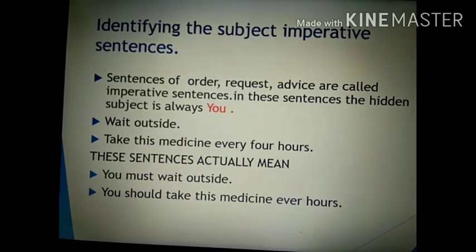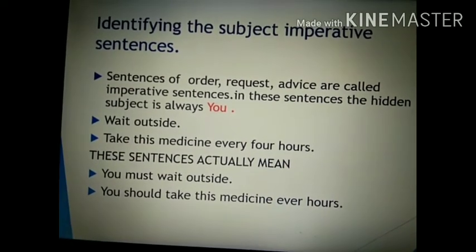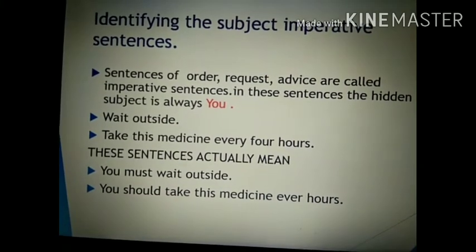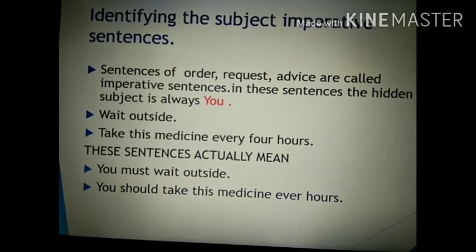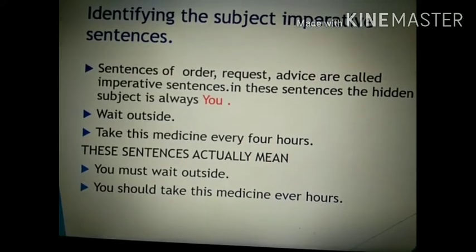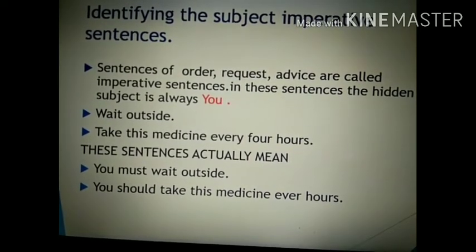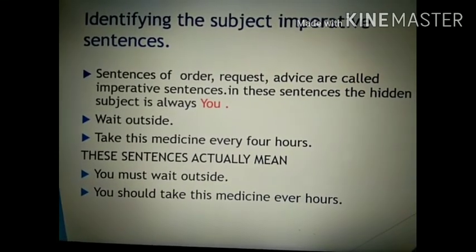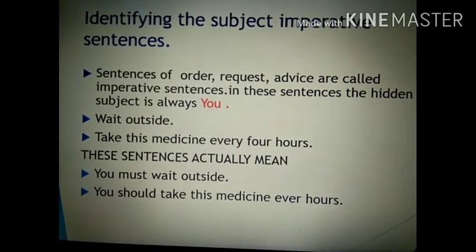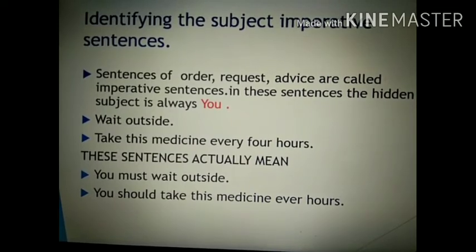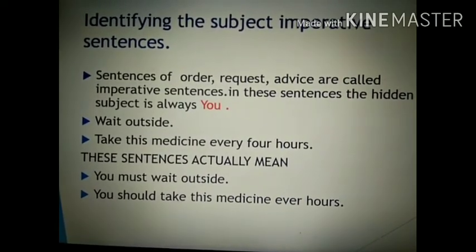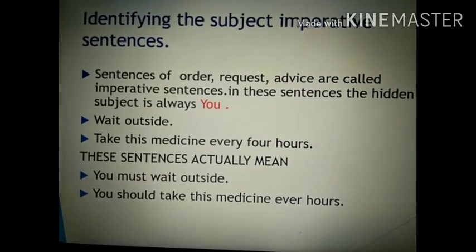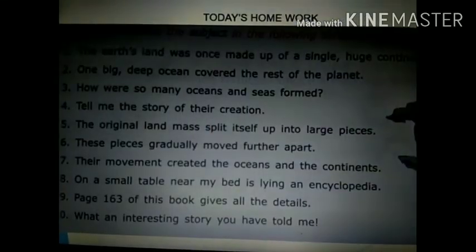Let's understand it more clearly with the help of examples. Wait outside. Take this medicine every 4 hours. These sentences actually mean you must wait outside. You should take this medicine every 4 hours. Okay? So you is not being mentioned over here. You have to understand that the main subject of imperative sentences is you.